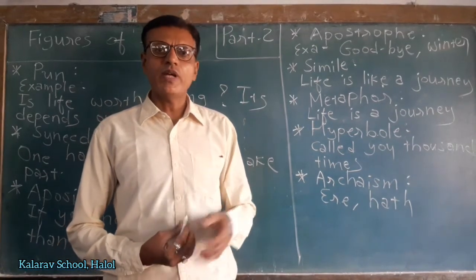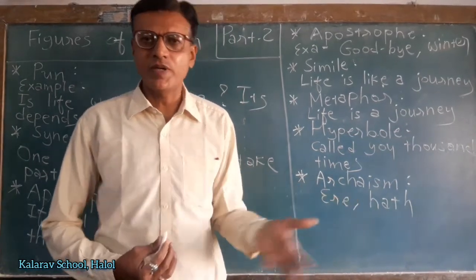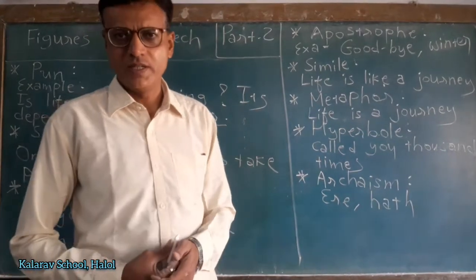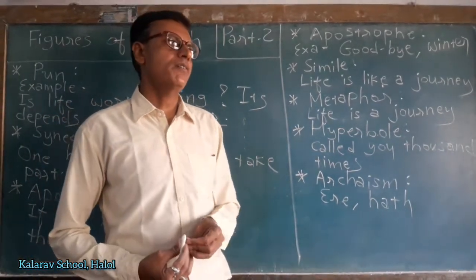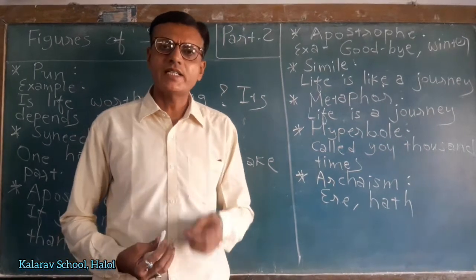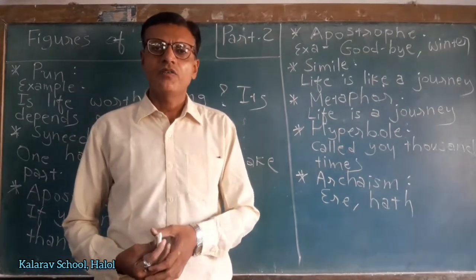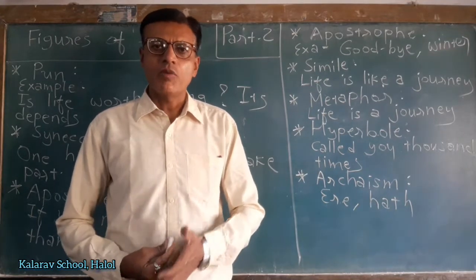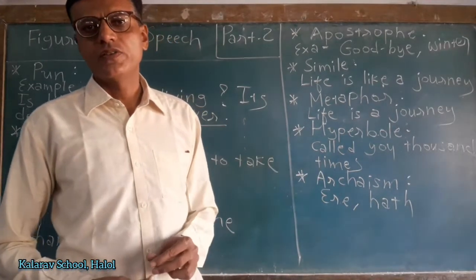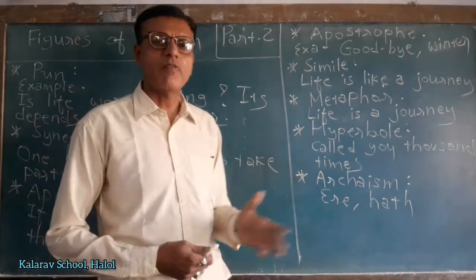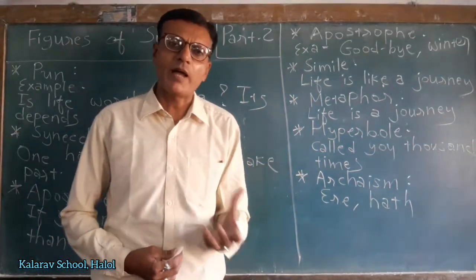You know that no person can wait for any other person for so many centuries. It is not possible. You can wait for a person for 5 minutes, 10 minutes, 1 day, 2 days, 1 week, 1 year, 5 years, 10 years. But for so many centuries, not possible. But the poet can write this type of line. It is called hyperbole.